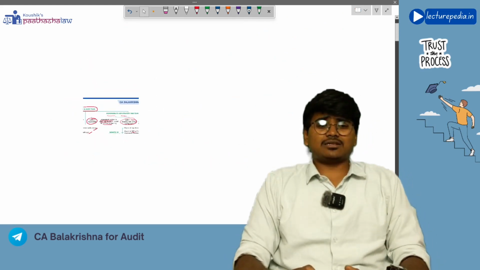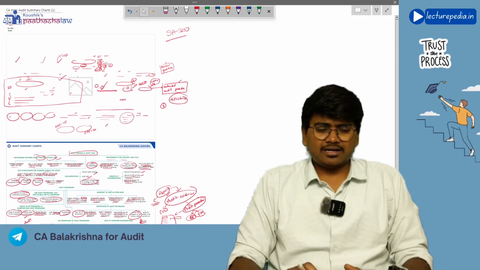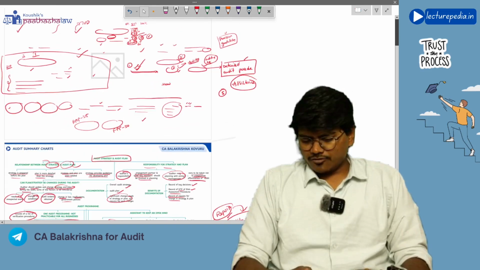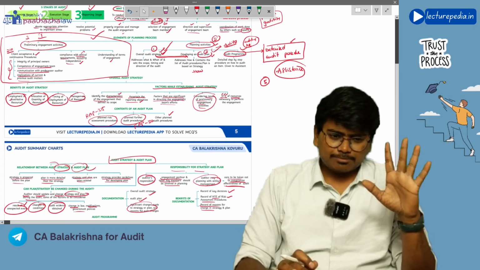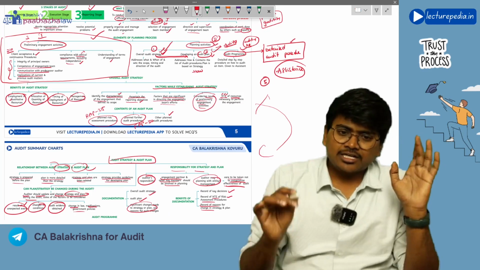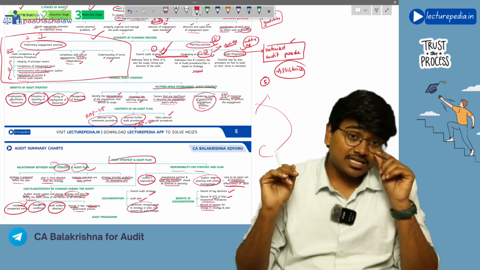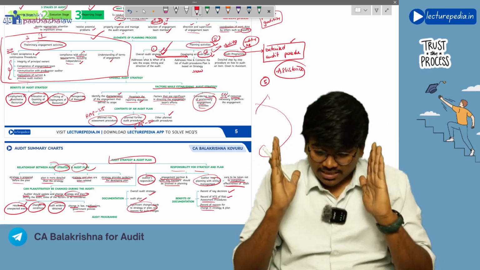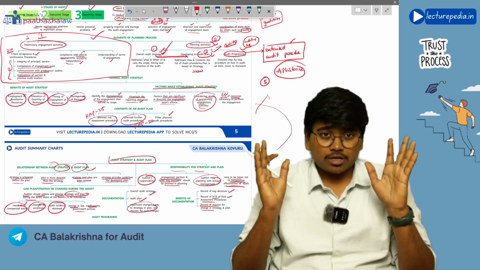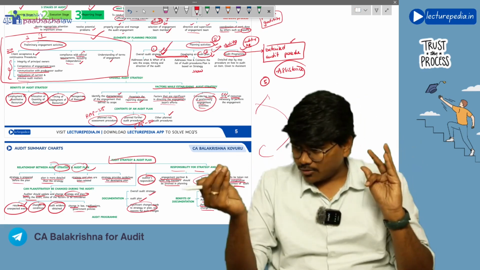So this is our SA-300 third chapter. If you see, the first chapter is done in 2 pages, the second chapter also in 2 pages, even the third chapter also in 2 pages. You can check this from the book ICA material or from our audit concise book.